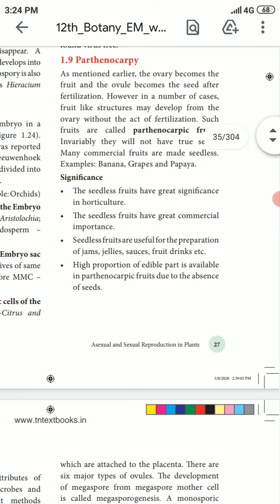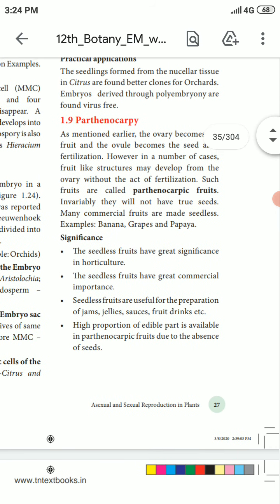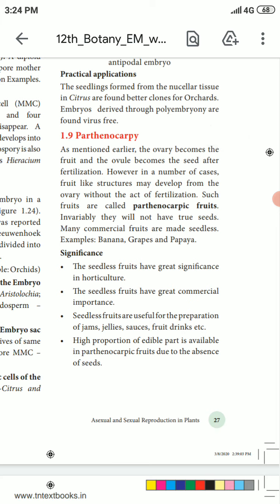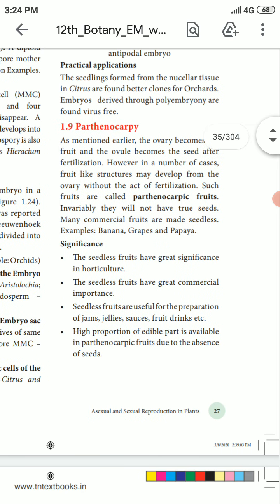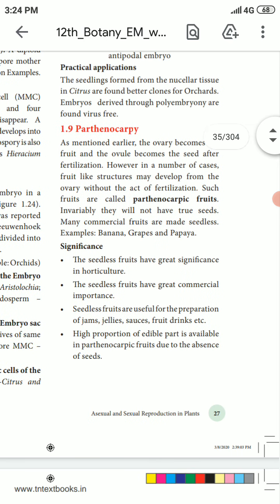Such a fruit is called a parthenocarpic fruit.